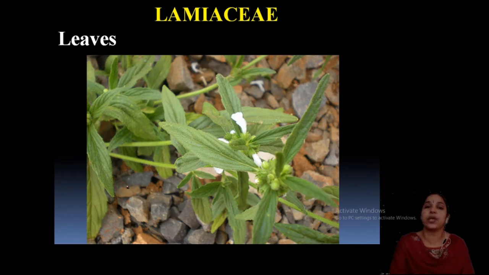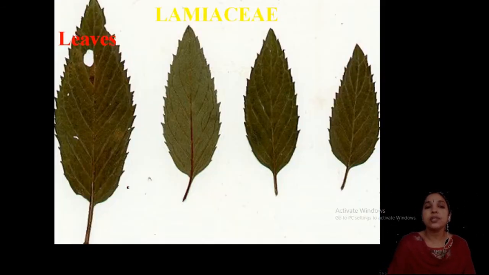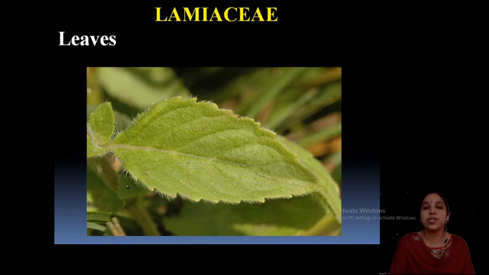Aromatic smell and presence of hair are very important while identifying the members of Lamiaceae, understood? See, this is Leucas, Tumba. Look at the leaves, and these are the leaves of some other members, serrated with a smooth hairy structure. In this picture you can see the small hairs also. Most of your houses have Ocimum, that is Tulasi. Just check the leaves.